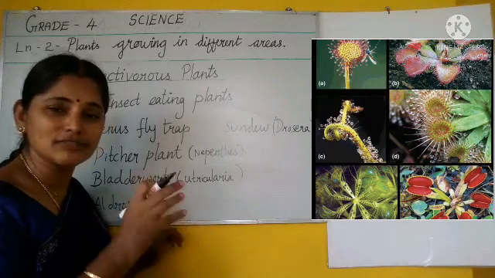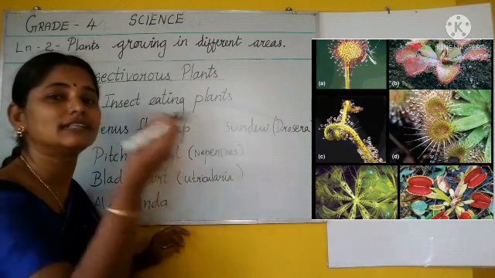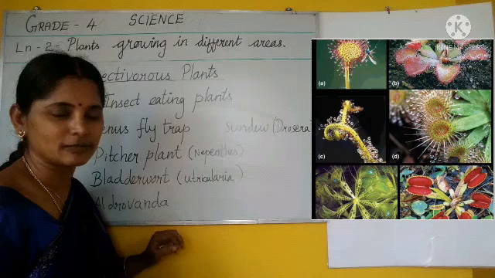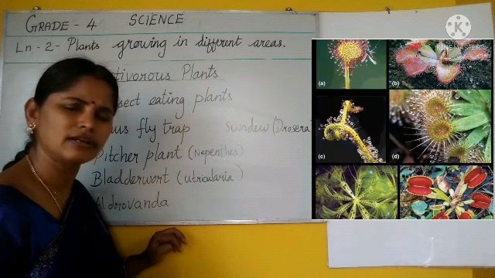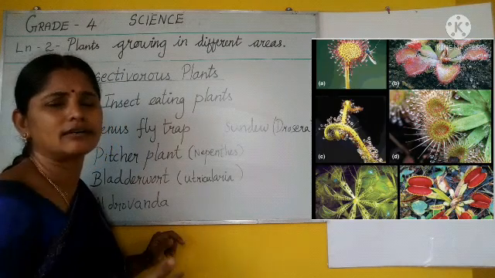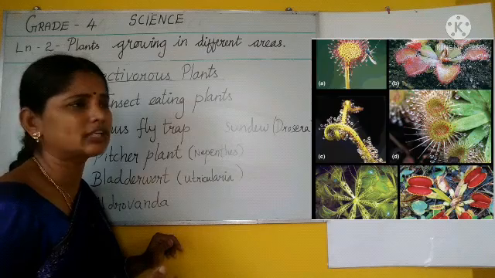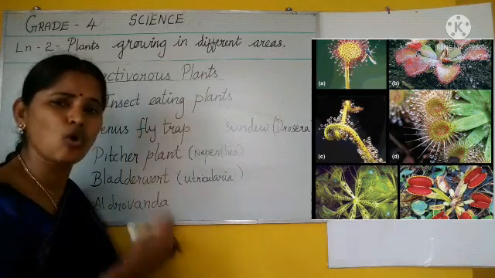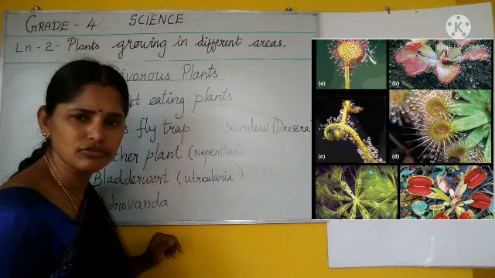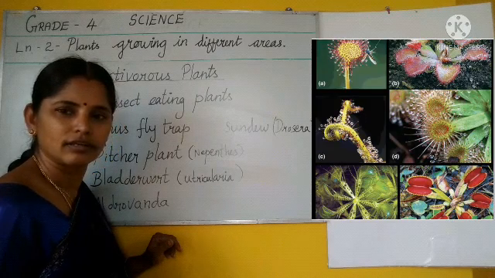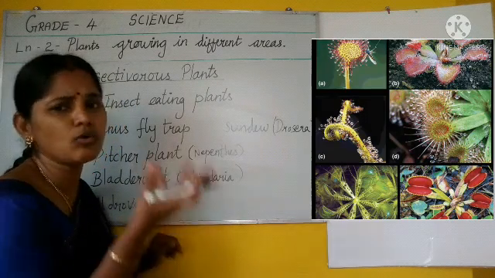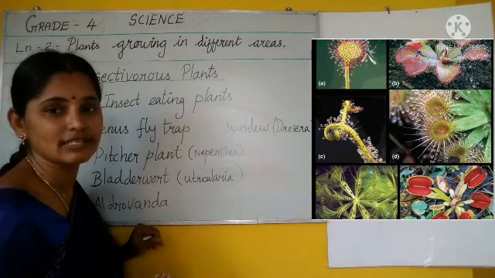The name itself says that the plant is eating the insect, isn't it? How is it possible? Plant is a producer. It can prepare its own food by the process of photosynthesis. We know it already. Then how can the plant eat insects?